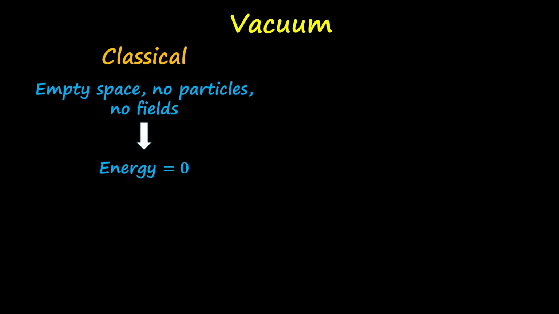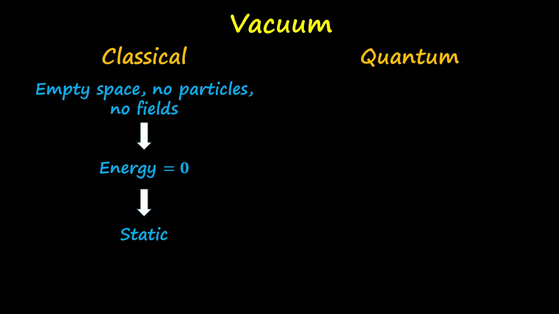First, let us define vacuum from classical and quantum mechanics point of view. Now, in classical physics, vacuum is something which is empty. It does not have particles or fields. So the energy is zero and it's a static environment. But from quantum mechanics point of view, the definition of vacuum is different.